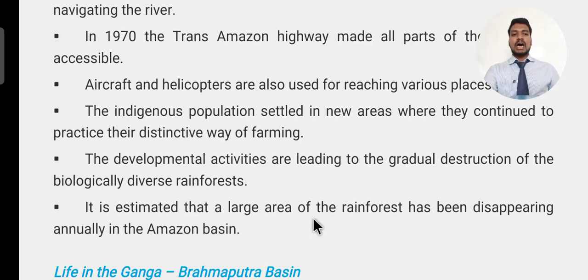It is estimated that a large area of rainforest has been disappearing annually in the Amazon basin. That means every year some part of the land is disappearing. Either we are making use of it, or it gets destroyed by natural disasters like heavy rain, volcanoes, earthquakes, diseases, or floods. According to their estimation, some larger part of the Amazon basin is disappearing.